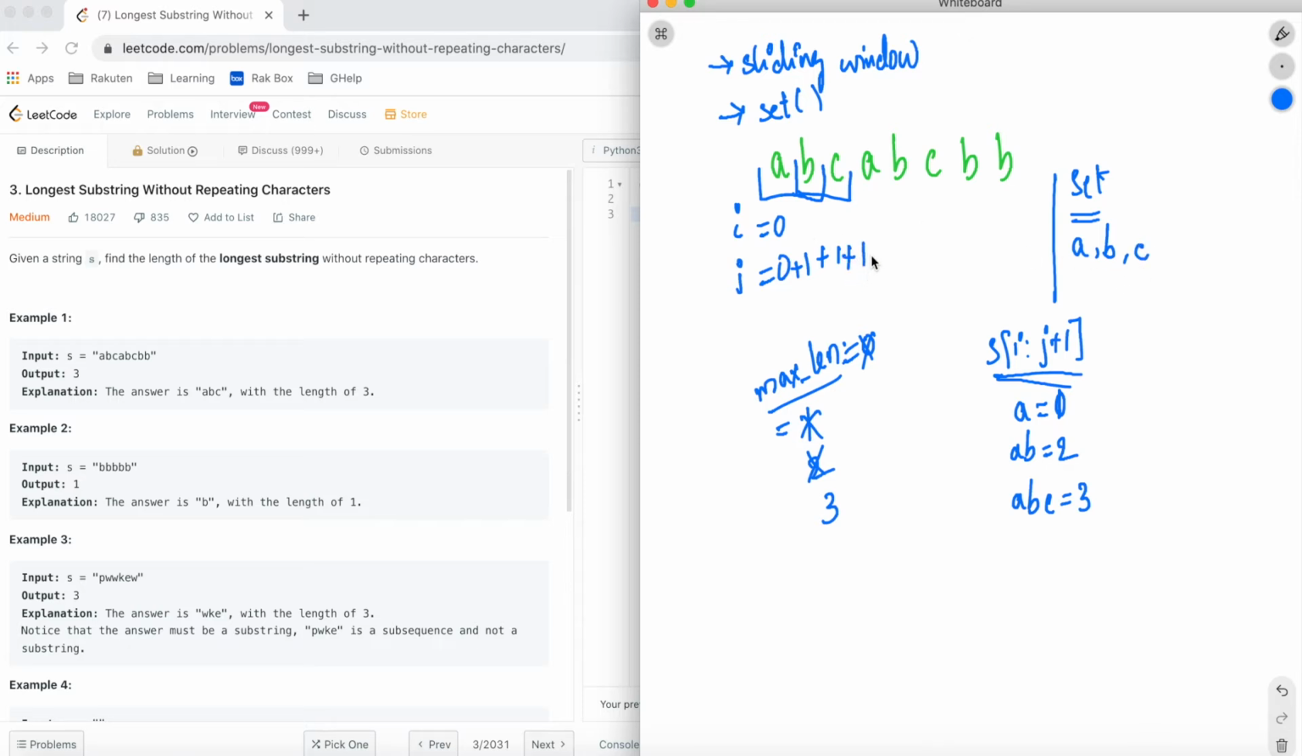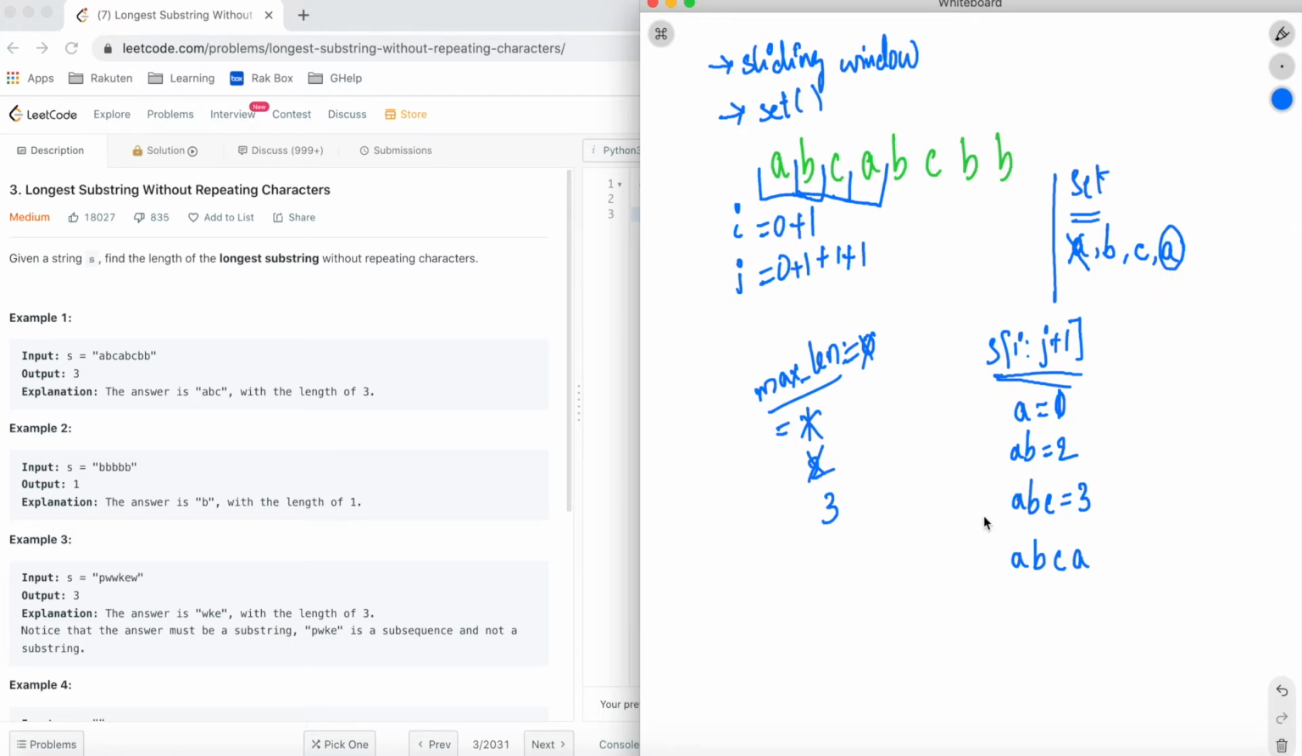Now increase j by one more, and our sliding window becomes ABCA. First we look at the set. In the set, there is a repeating character A. We are at character A, and there is a repeating character A. When there is a repeating character, before adding our new character, we increment the i pointer by 1, we eliminate the first character from the set, and we add our character to the set.